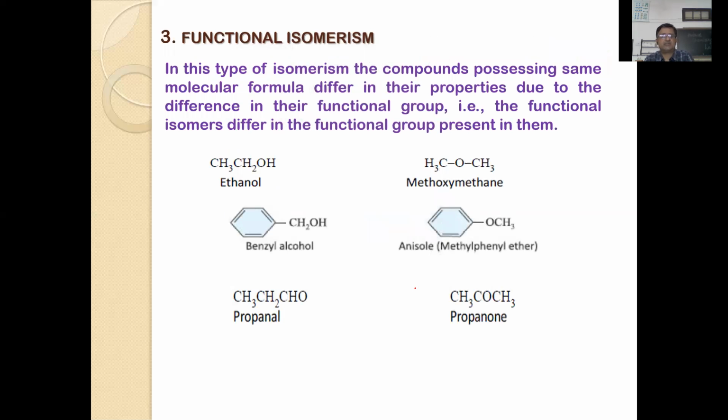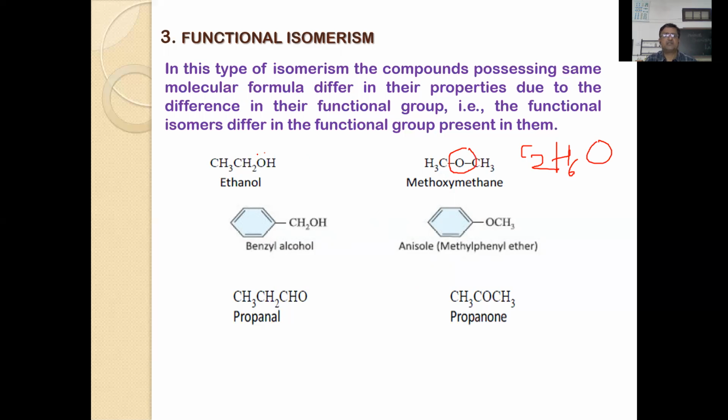Then functional isomers: compounds which have the same molecular formula but differ in the presence of the functional group. Same molecular formula but differ in properties due to differences in the functional group. Any compound having the same molecular formula but a different functional group will differ in its physical properties. As already told you, ethanol and methoxymethane, dimethyl ether, both have the same molecular formula, C2H6O. Here the functional group is the ether functional group.